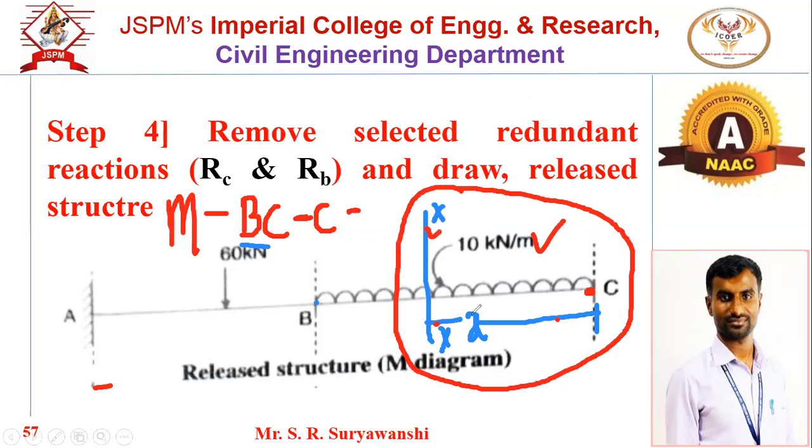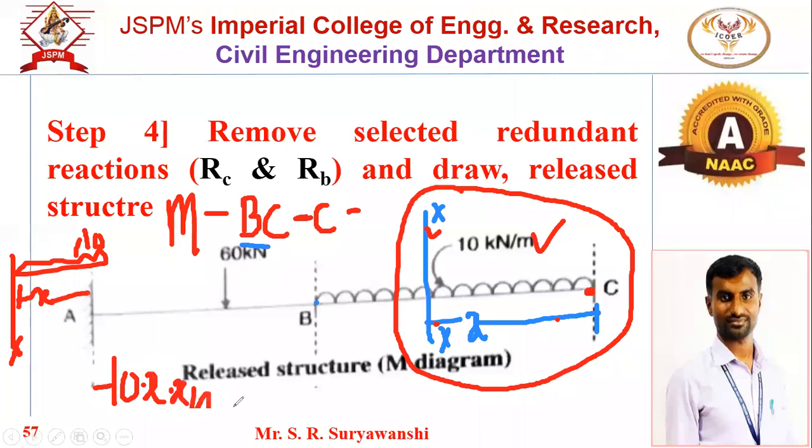Moment will be clockwise, 10 into length x, and perpendicular distance x by 2. So it will be minus 10 x square by 2, that is equal to minus 5x square.